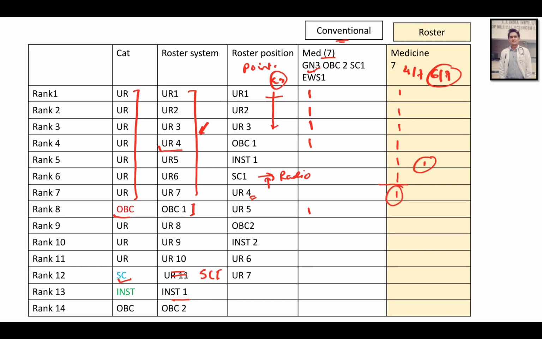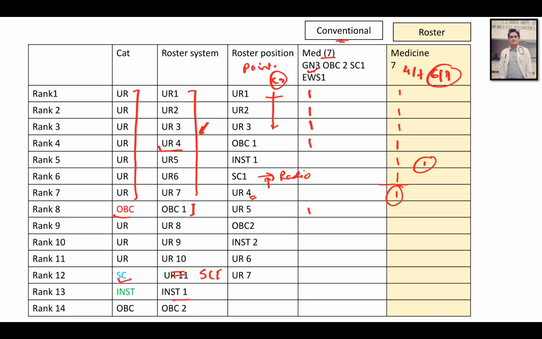So it definitely depends upon how the person above you is going to behave, what kind of branch he is going to take. But definitely this is an indirect way of reserving UR seats, because earlier a person from any reservation, any category, could take seats from anywhere. But is it unfair to other categories?